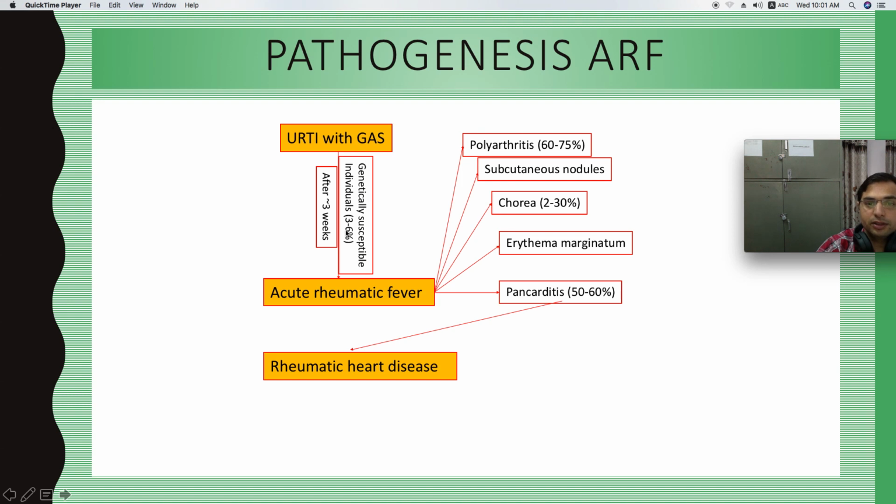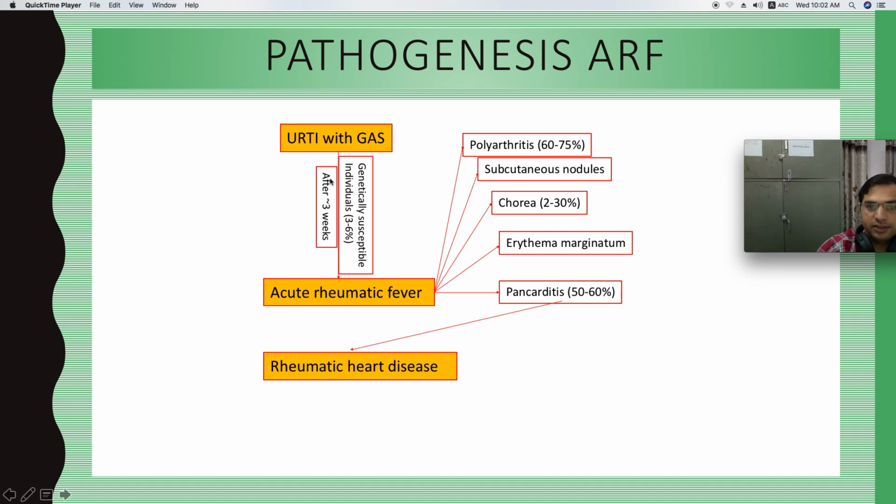Three to 6% of these children are genetically susceptible, having the HLA group of genes on chromosome number 6, right? Only those susceptible individuals, which are 3 to 6% of the population. That means if 100 children are infected with sore throat, only 3 to 6% will develop acute rheumatic fever.